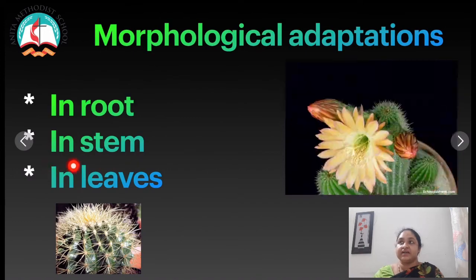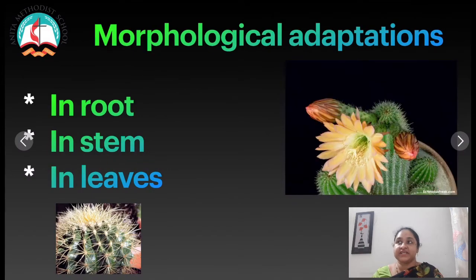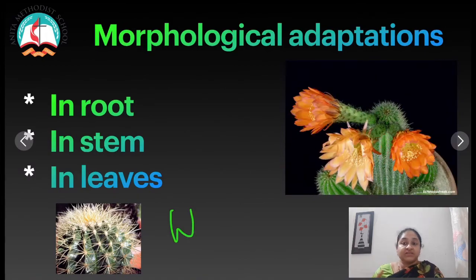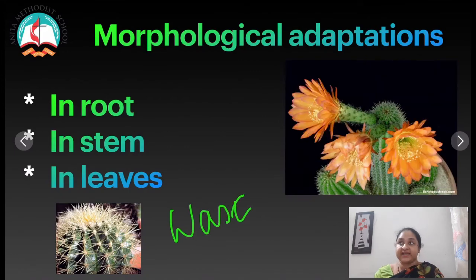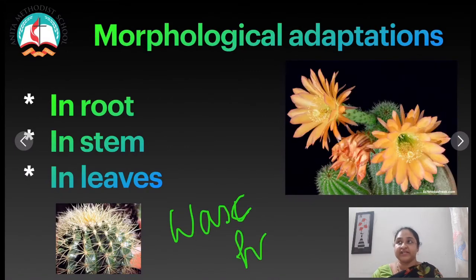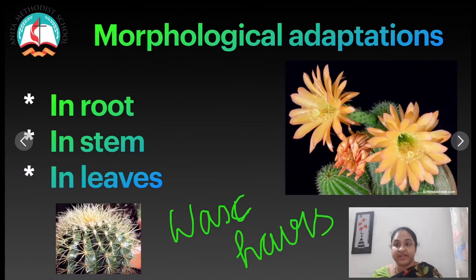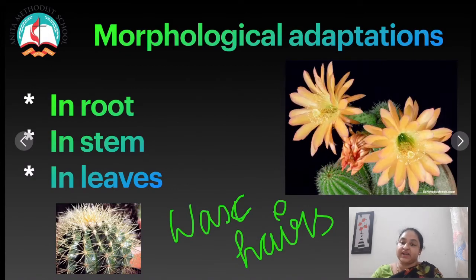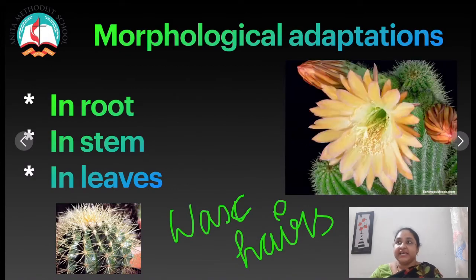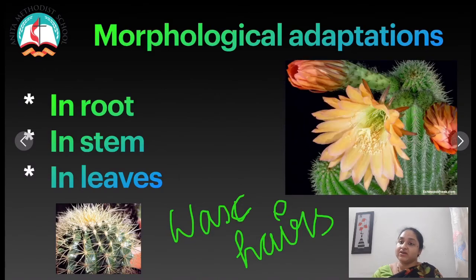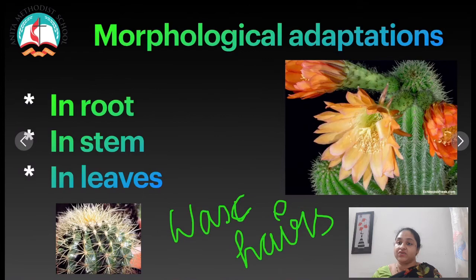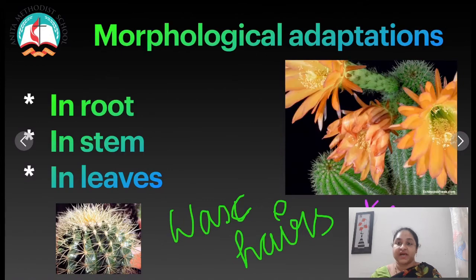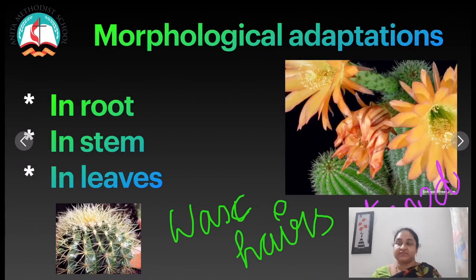Then the second morphological adaptation is in the stem. The stems are hard and woody. Stems and leaves are covered with a wax coating, and sometimes with dense hairs. In some xerophytes, the internodes in the stems are modified into fleshy leaf-like structures called phylloclades. In some others, a single or occasionally two internodes are modified into a fleshy green structure called a cladode, as we see in asparagus, right?